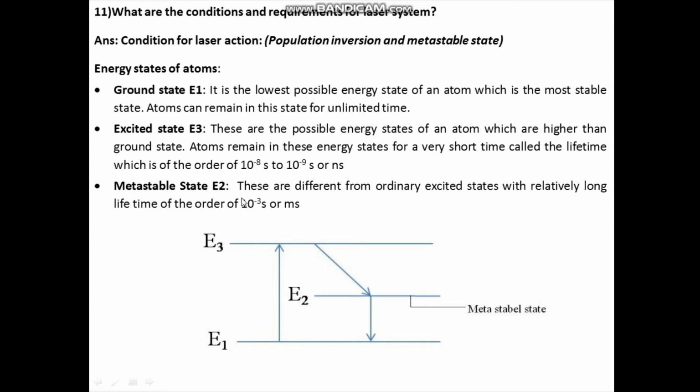Metastable state. Metastable states are different from ordinary excited states. The atoms in the metastable state will remain for a relatively long time, which is of the order of 10 to the power minus 3 second, or milliseconds.